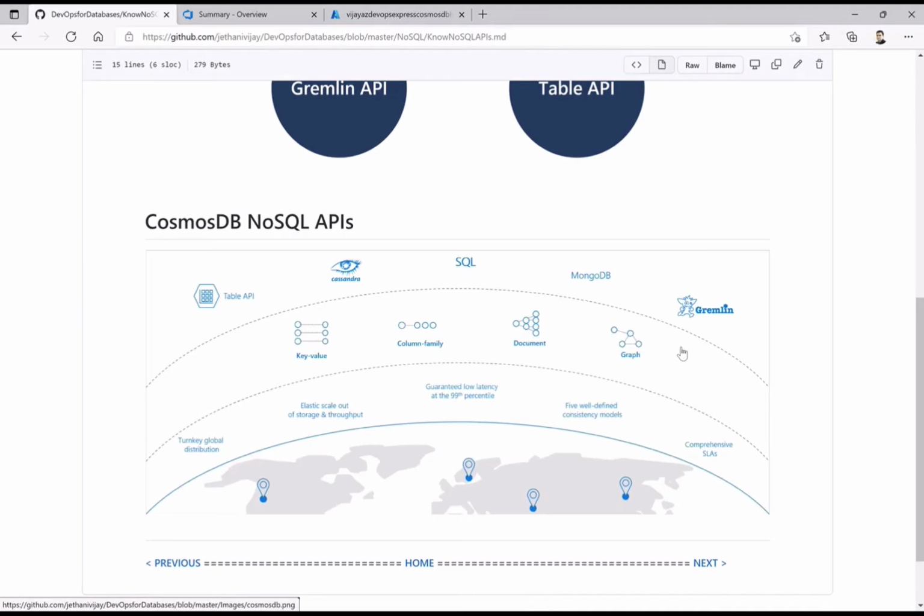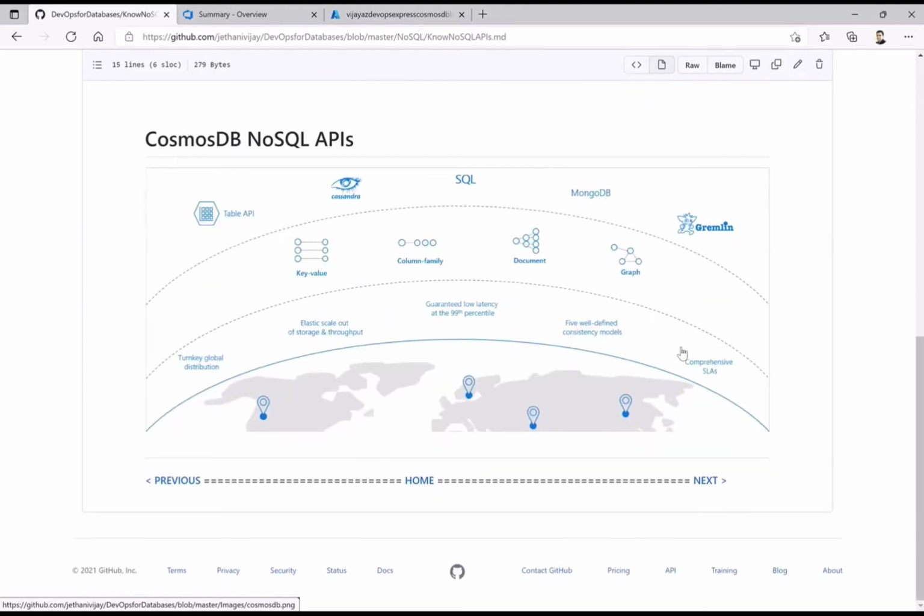The other important thing from the customer end is how should I choose a consistency level, whether I need strong consistency, or eventual consistency, or something in between. To talk on that, I just want to give you a brief about consistency. It means how your reads follow your writes. If I write something, whether that write is available immediately or after some time, that is what is meant by the consistency level. Whether the read exactly follows writes or there is some lag, that is how we define consistency in Cosmos DB.